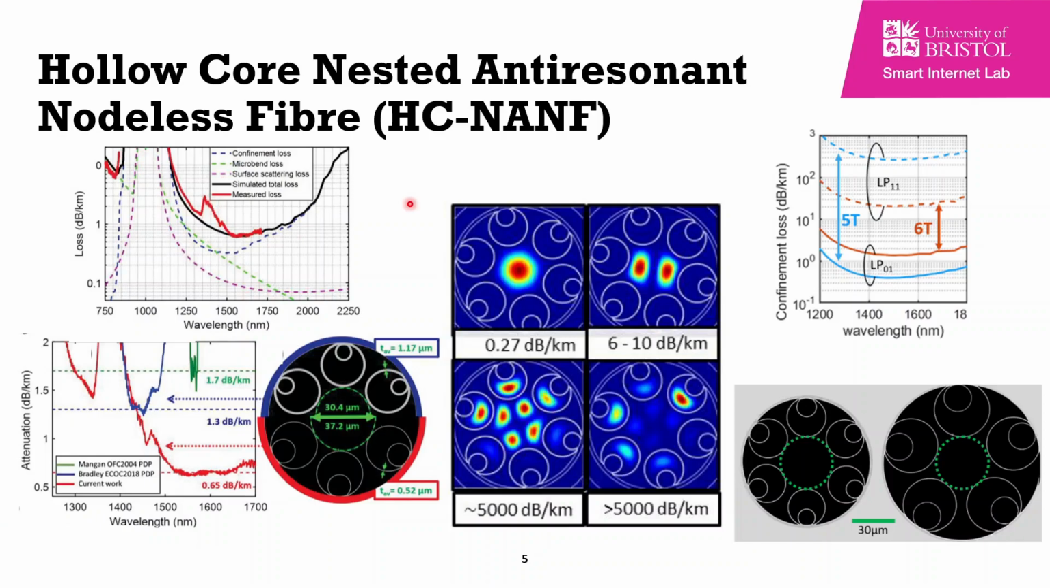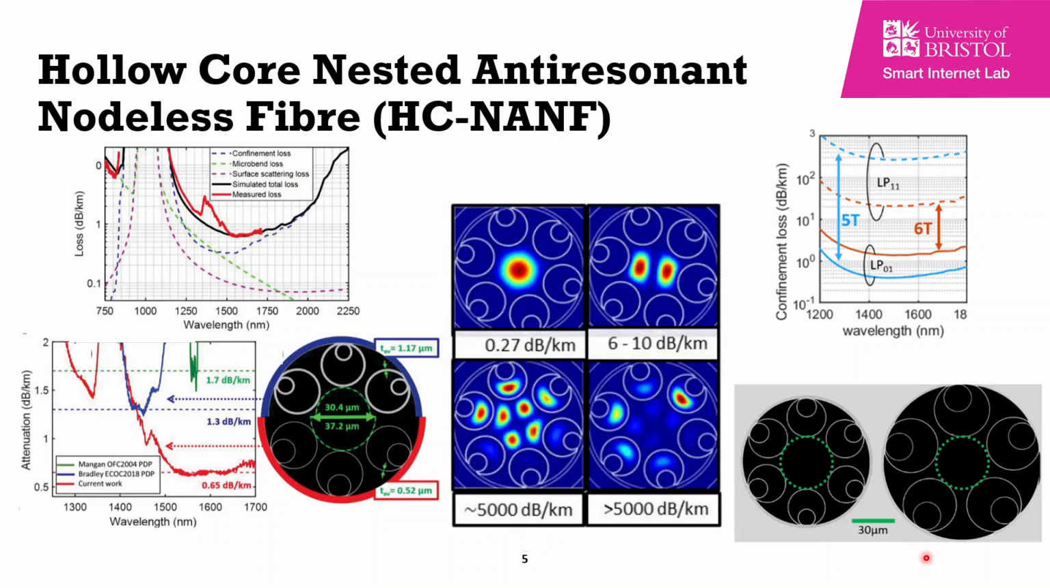The middle figure in here shows us the confinement loss of the different modes in the fiber. As we can see, the fundamental mode has a 0.27 dB per kilometer loss, whereas the LP11 mode has a loss between 6 to 10 dB per kilometer. LP21 mode and LP22 mode have an extremely high loss of 5000 dB per kilometer, since these modes are phase matched with the cladding modes, giving them this extremely high loss.